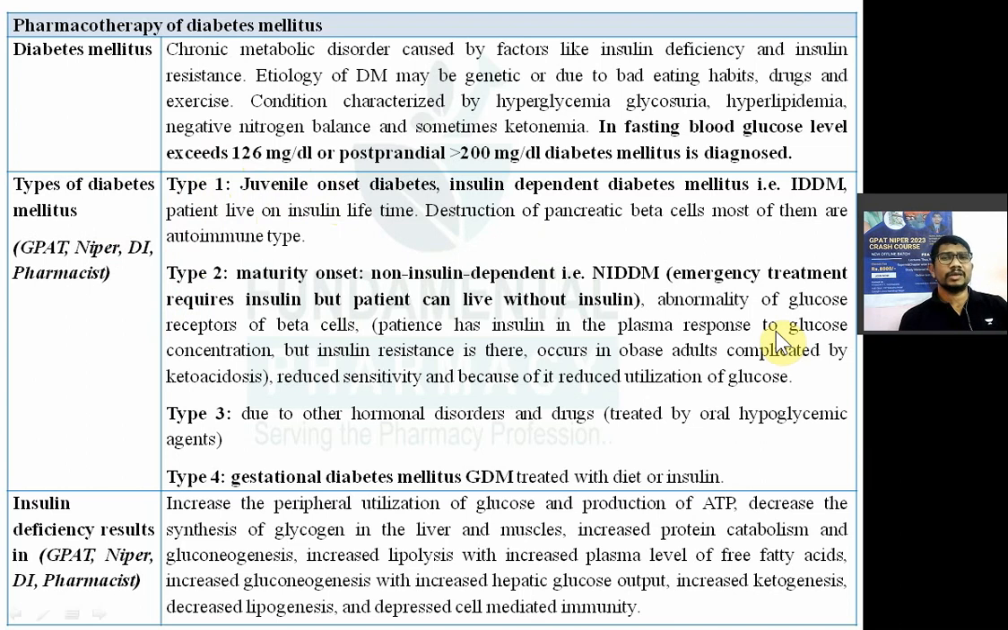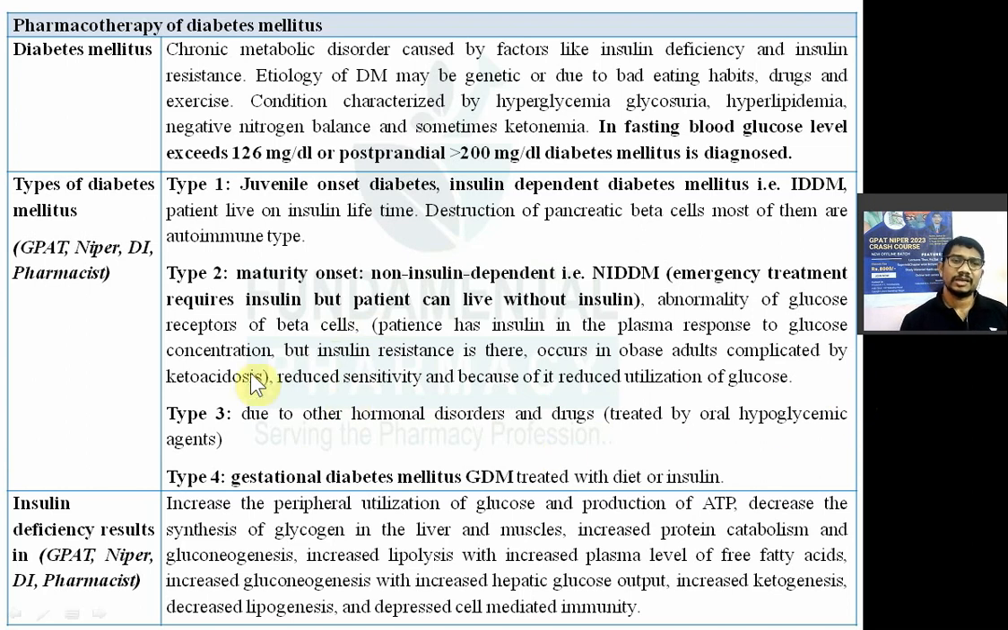Now there is an abnormality of glucose receptors of beta cells. Because of that there is a resistance of insulin to the patient. Okay, insulin is there in the body of patient, but it is not able to work in a proper manner. Patient has insulin in the plasma, but glucose will not respond to insulin because insulin is not able to utilize that glucose. This may be complicated by ketoacidosis also. So reduced sensitivity, and because of it reduced utilization of glucose is there.